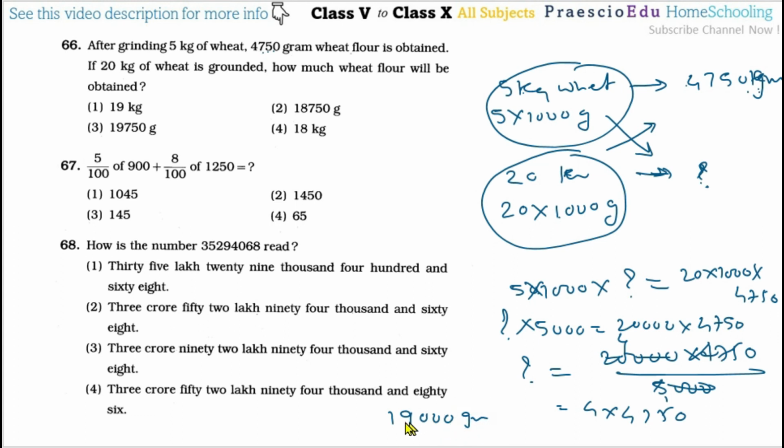Now 19,000 gram, in another way we can convert it into kilogram, because gram to kilogram is divided by 1000, so the zeros will get cancelled. So that means 19 kg of the wheat flour we will get, and this is given in option number 1. So I will clear this one.